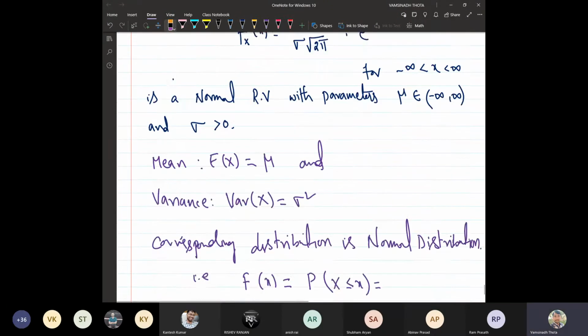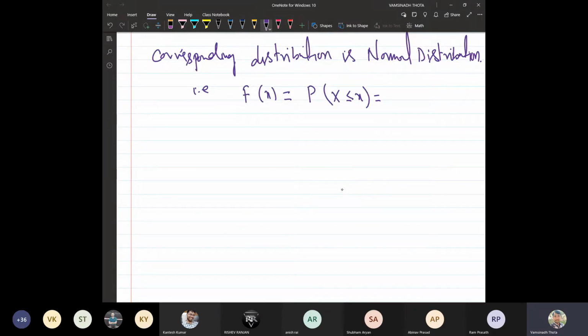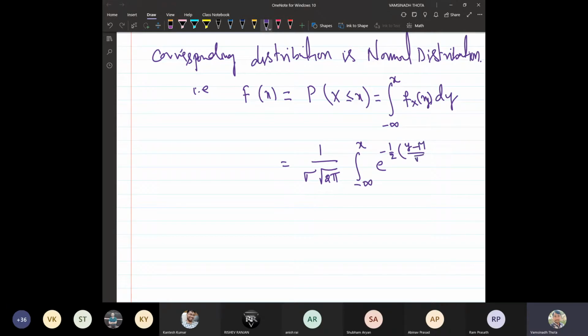So the distribution function is the integral from minus infinity to x of f, that is 1 upon sigma root 2 pi, where the scalar can be taken outside, times the integral from minus infinity to x of e to the power minus 1 by 2 times (y minus mu upon sigma) whole square dy, where y is just an integrating variable.